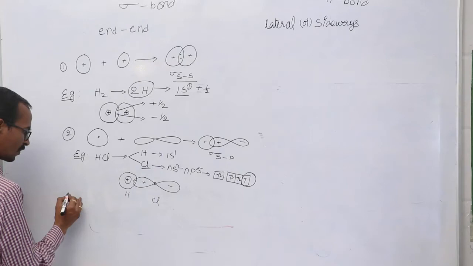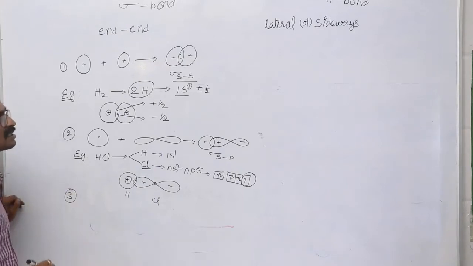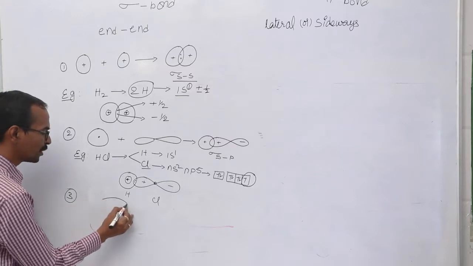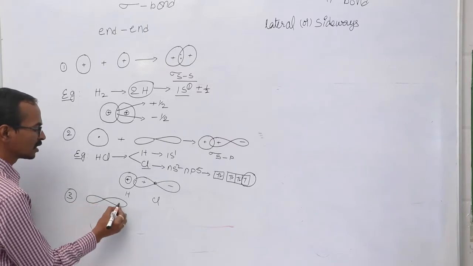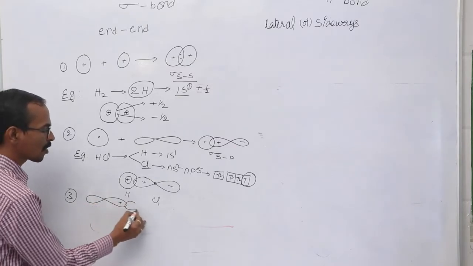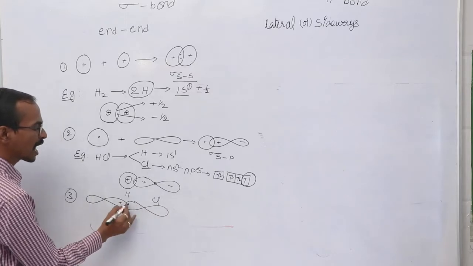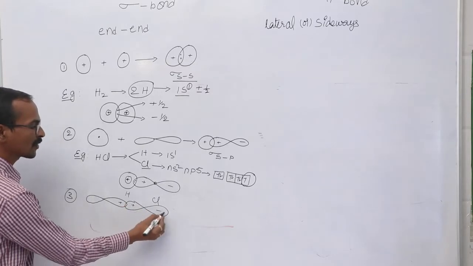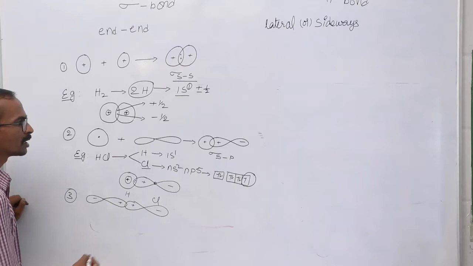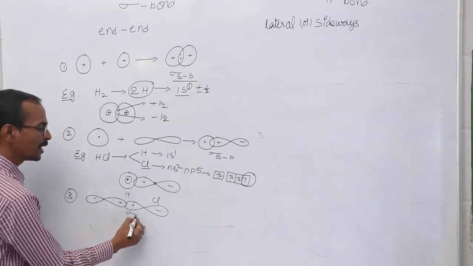And the third kind of sigma bond we can expect is between two p orbitals. The p orbital of one atom overlaps with the p orbital of another atom to form a sigma pp bond.